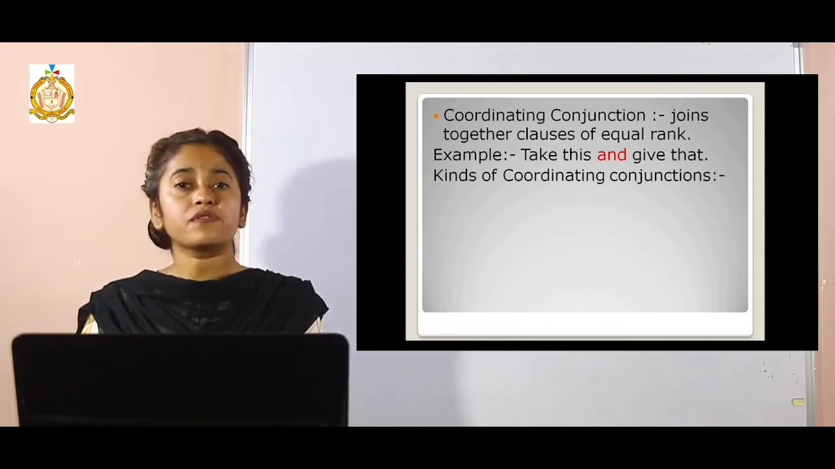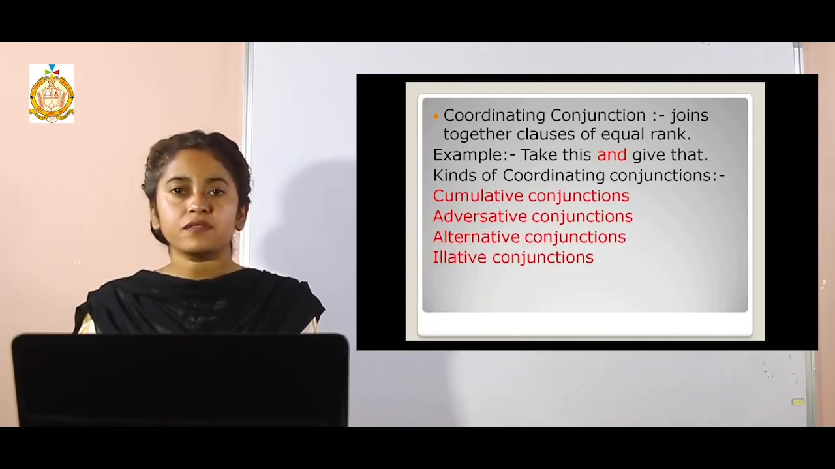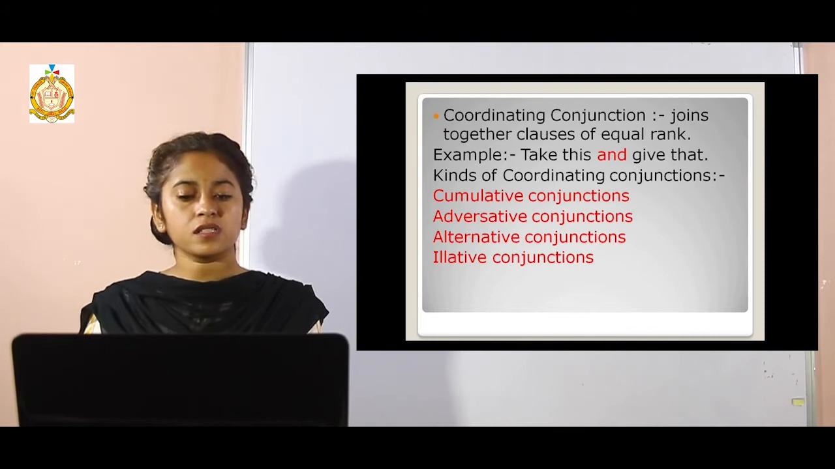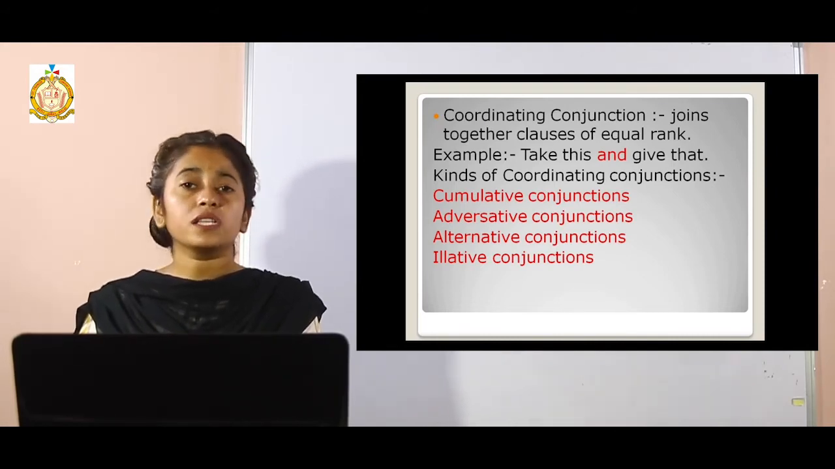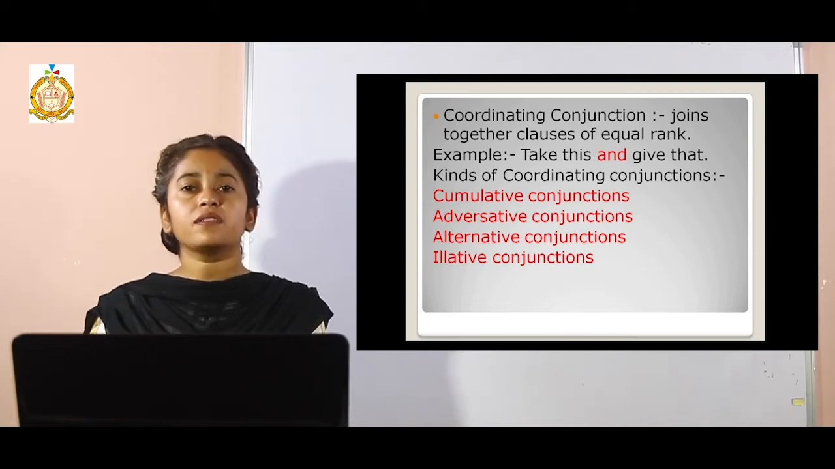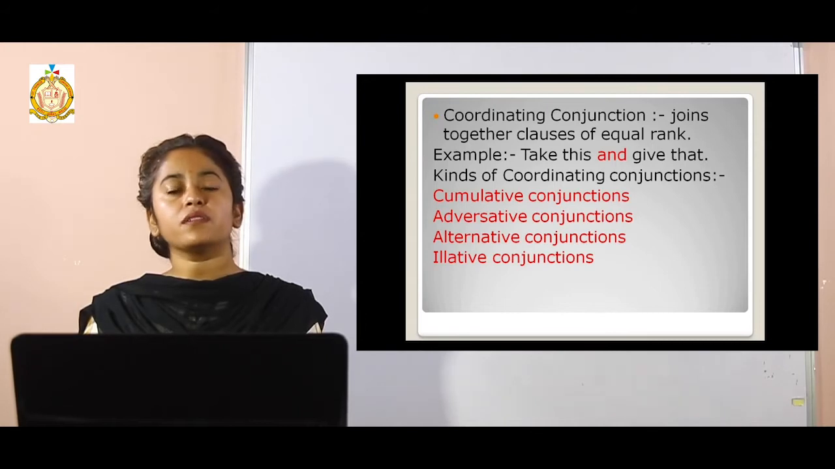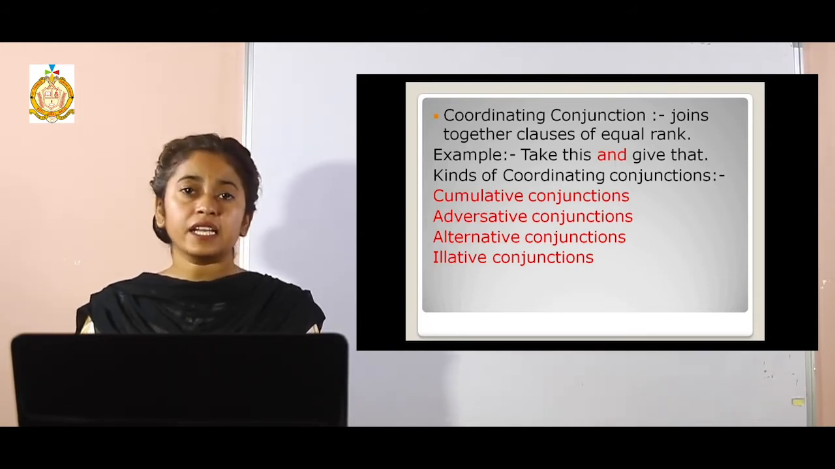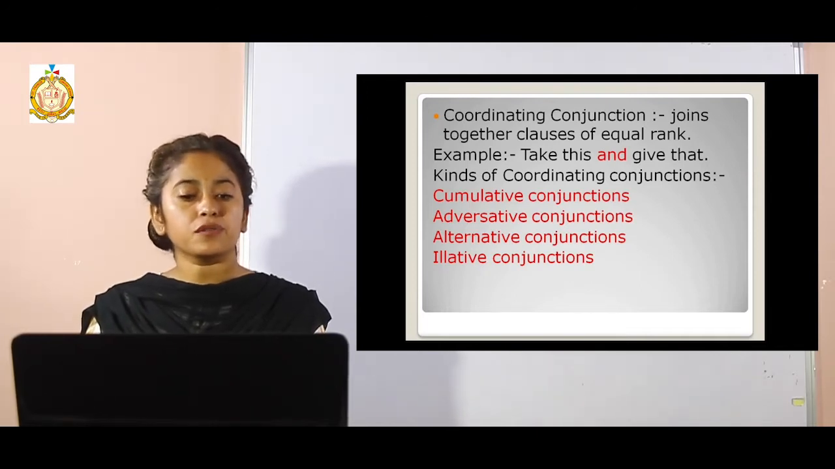So there are also different kinds of coordinating conjunctions. Those are also divided into sub-conjunctions: cumulative conjunctions, adversative conjunctions, alternative conjunctions, and illative conjunctions. All these conjunctions are used in different scenarios. Adversative conjunction will be used in a situation where there is an opposite. Alternatives, when you want to have one option, and illatives, if the thing is depending upon another thing, then you are going to use illatives.